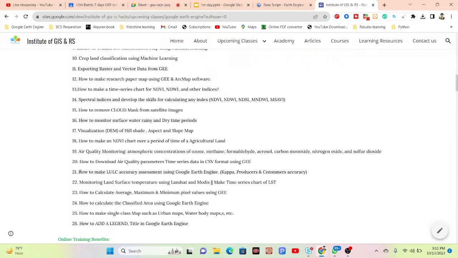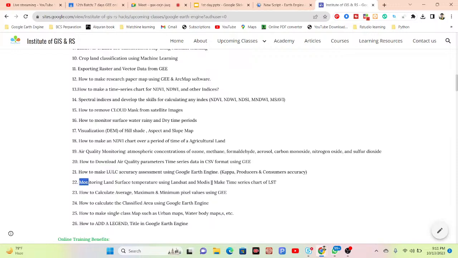And after creating the land use land cover classification map, we also need to check the accuracy assessment. What is the accuracy of your map? So for that, we also try to discuss accuracy assessment and then try to calculate the overall accuracy, kappa accuracy, producer accuracy, consumer accuracy. These types of things, how we can easily calculate in the Google Earth Engine platform. I also try to discuss that.